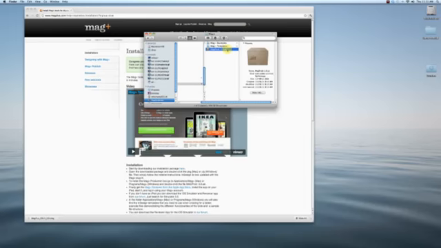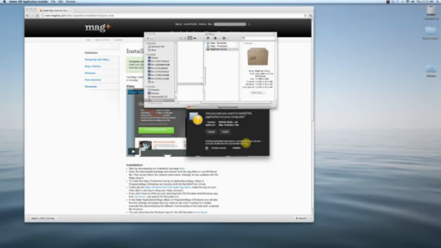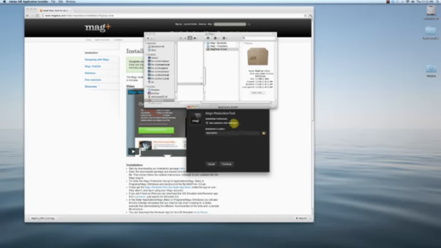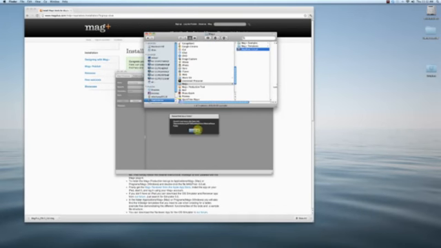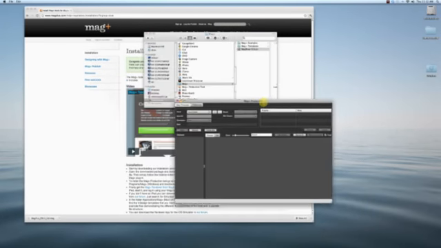The other piece that's in here, this is our production tool, and we need to do a separate install on this. So all you need to do is double click this. It's an Adobe Air app. If you don't already have Adobe Air on your machine, it's going to ask if you want to install that first. You can go ahead and install it. It's a light program. I've got it, so in this case it's just going to install this Mag Plus production tool. Click installation. Yep, go ahead and put it in the applications. And that's all there is to that. It's really very simple. And this is our Mag Plus production tool.